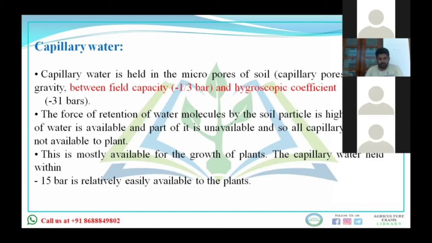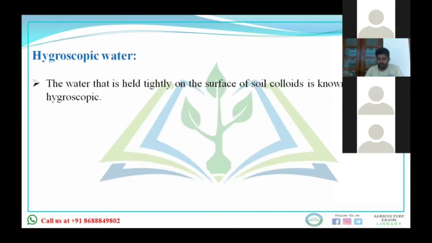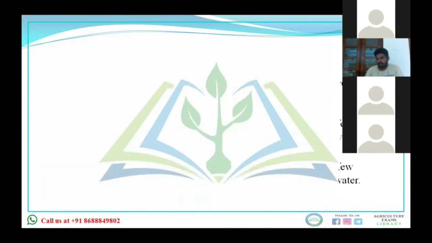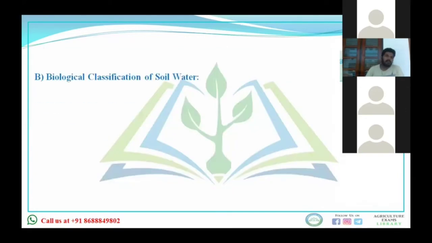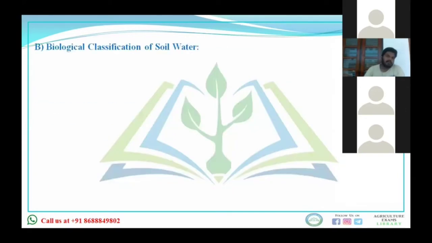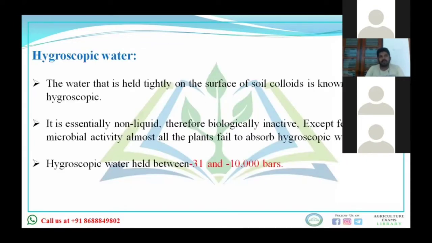Okay, now next is hygroscopic water. What is hygroscopic water? Is hygroscopic water held tightly or loosely to the soil particles? Held tightly, sir. Okay. See, generally this hygroscopic water is held so tightly on the surface of soil colloids that it cannot be absorbed by the plant. Okay, you can say it is non-liquid.